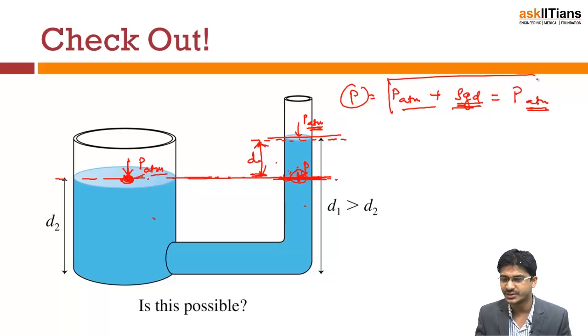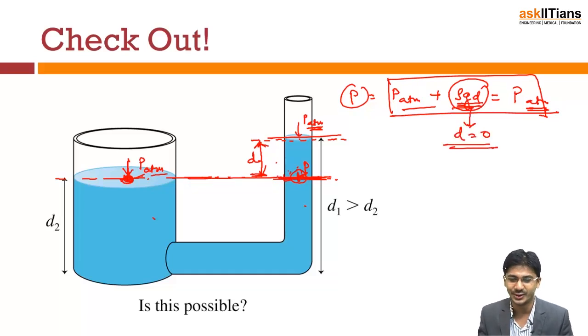What this means is that this equation can only be true when d is 0. So the only situation that is possible is when both have the same height. This situation is not possible. This equation will be true only for d equal to 0. So this is not possible.